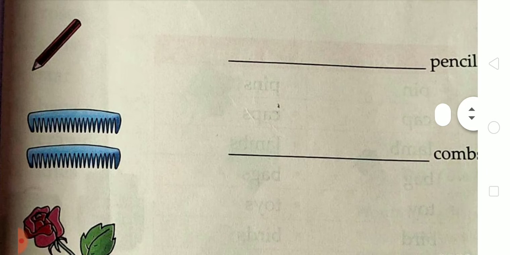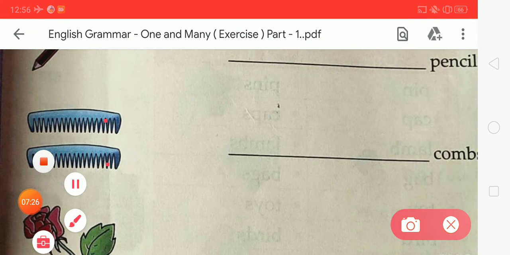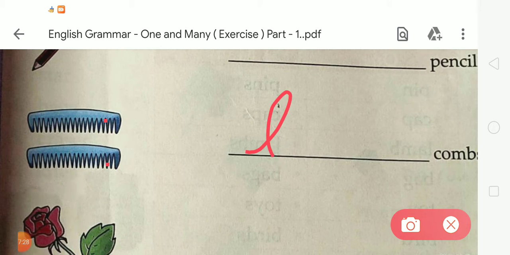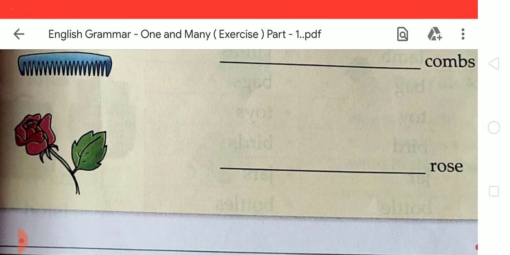Now the next, comb. This is the next, combs. So how many combs? So 1 and 2. There is a total of 2 combs. So we have to write 2. What is the spelling of 2? T-W-O, 2.